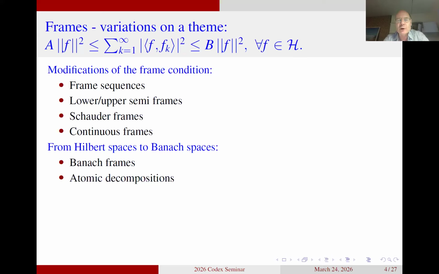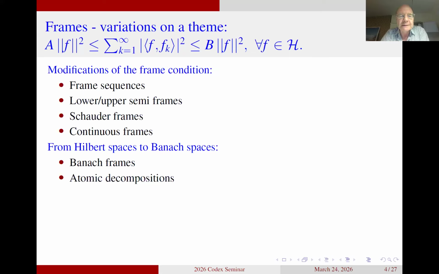In Banach frames theory, you have somewhat more control because the coefficients that appear in the atomic decomposition are supposed to satisfy certain norm estimates, exactly like in the frame condition, where the sum of the squared inner products between f and f_k is bounded below and above. You have similar things for Banach frames, just with different sequence spaces than little l2.